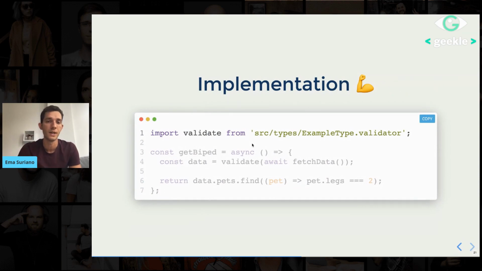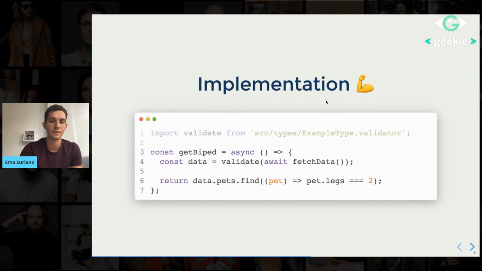So the final implementation, basically, we just need to import a function. And then, well, this is the code in the end. The difference I did here is just I call the await, fetch data here, and then I'm basically sending it to validate. Another cool thing to see is that now the code looks very synchronous, because the if checking if there were some errors is actually inside the validate function. And then, yeah, at this point, data is for sure example type, for sure. And then we can just continue with the normal flow.